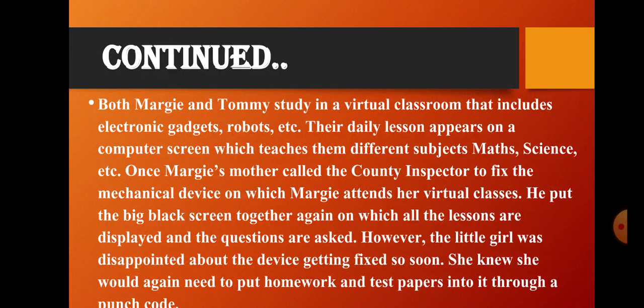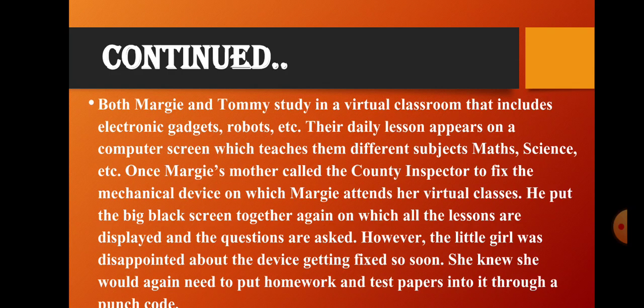Now once Margie's mother called the county inspector to fix the mechanical device on which Margie attends her virtual classes. Margie was given so much homework by the mechanical teacher, and she couldn't load it. And the geography part of Margie was too fast, and that's why Margie's mother called the county inspector. So what is a county inspector in this chapter? The county inspector fixes the problems of mechanical teachers or machines.